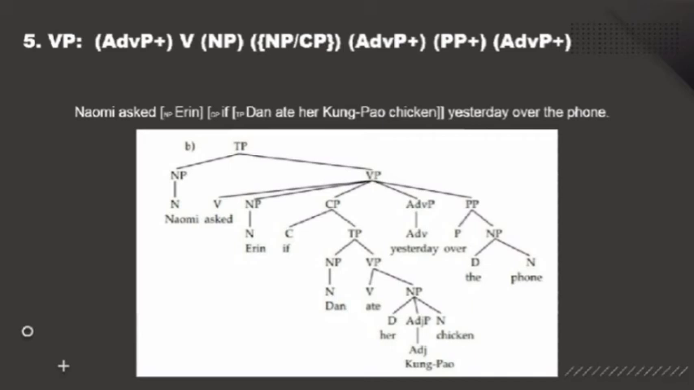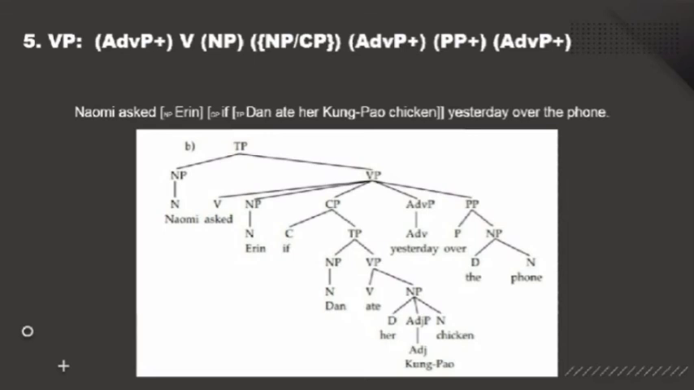Next, we have a formula for verb phrase. The formula is adverb phrase, verb, noun phrase or complementizer phrase, adverb phrase, prepositional phrase, adverb phrase. The example: Naomi asked Erin if Dan ate her kung pao chicken yesterday over the phone. The tense phrase here consists of noun phrase and verb phrase.